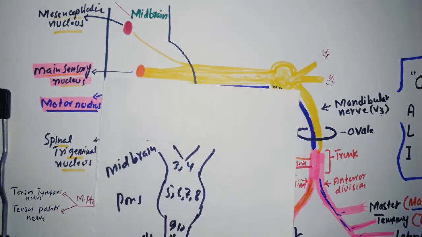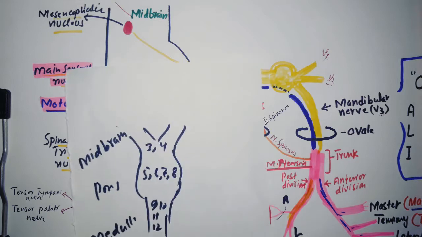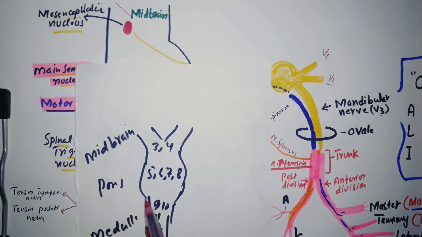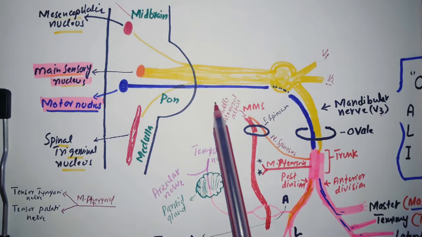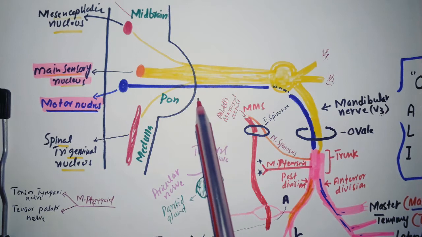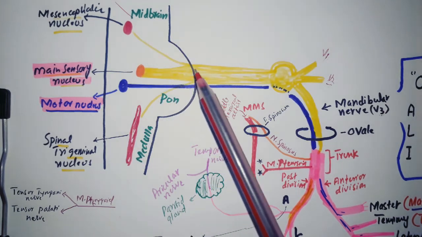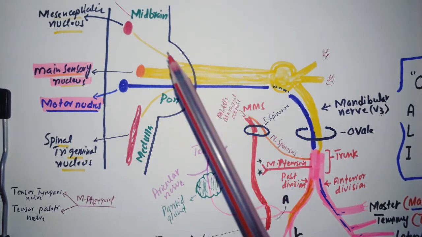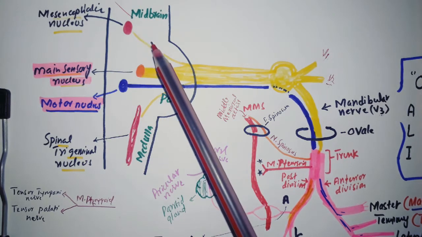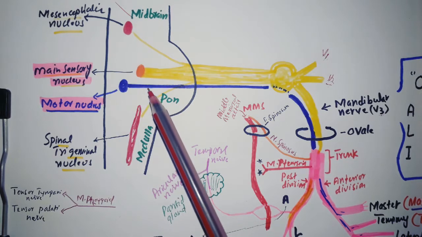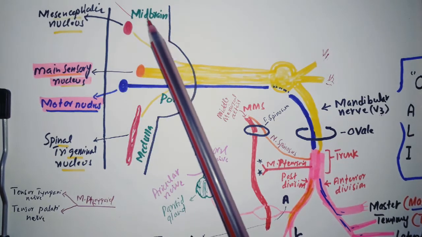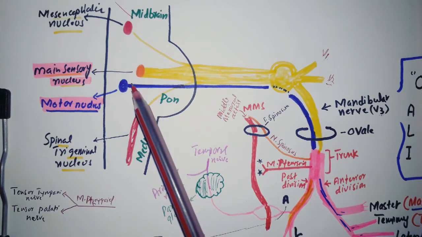Another thing we know is that the 5th, 6th, 7th, and 8th cranial nerves arise from the pons. So this is the 5th cranial nerve, the trigeminal, which originates from the pons. Now we know it is a mixed cranial nerve, so it consists of sensory nuclei and a motor nucleus. The sensory nuclei include the mesencephalic nucleus, which is present in the midbrain. Mesencephalic is related to the midbrain in embryology. So this is how we will remember it.